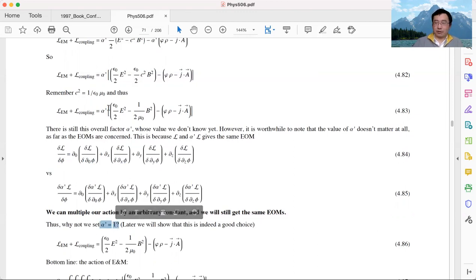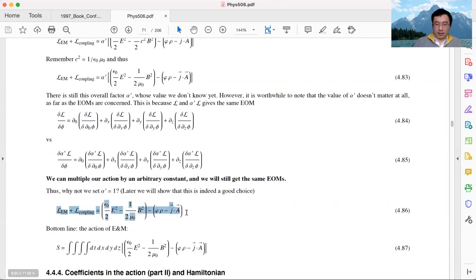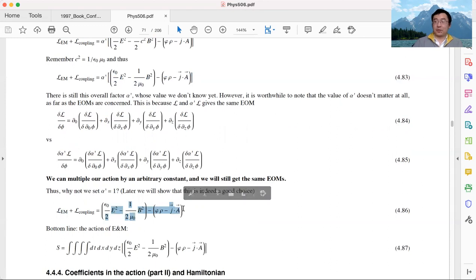We can set alpha prime equals 1, then we get the equation of motion. If we don't set alpha prime equals 1, and set it say equals 2 or pi or square root of 2, eventually we get the same equation of motion. This factor all cancels out. So the natural choice is to set alpha prime equals 1. If we set alpha prime equals 1, the Lagrangian density will look like this. It's the same formula as we have above, but now we don't have alpha prime anymore. It's just 1. So this is the Lagrangian density we utilize in EM.